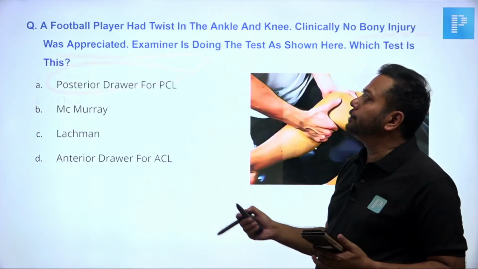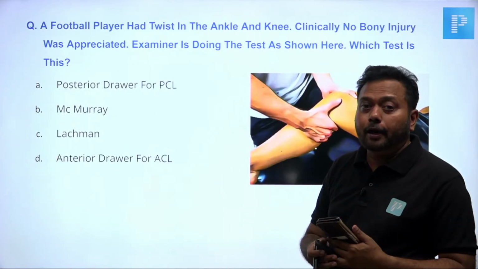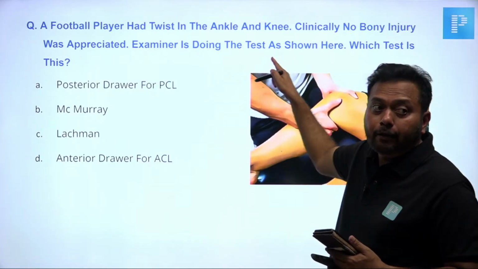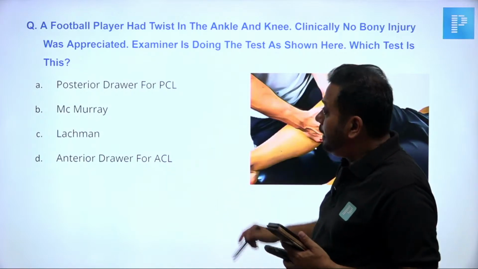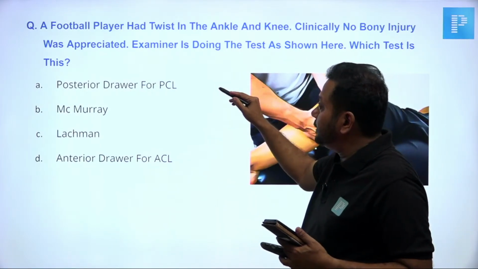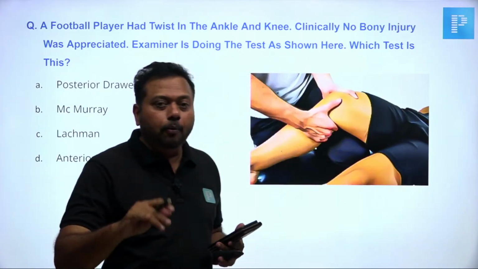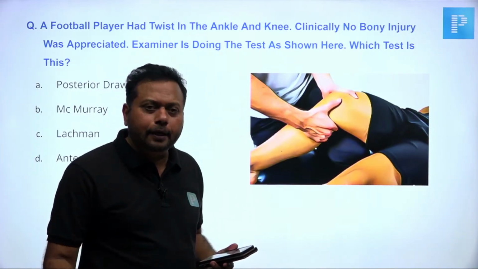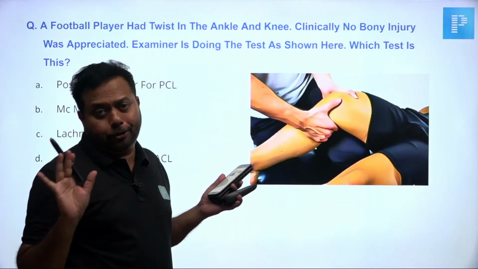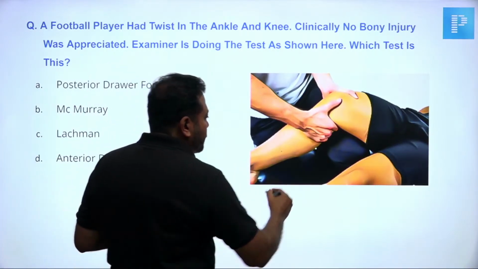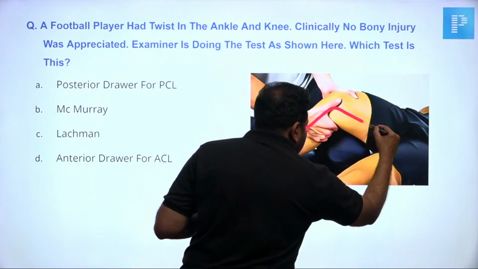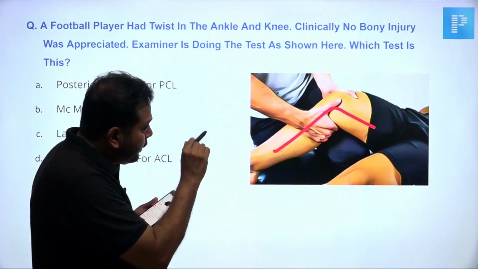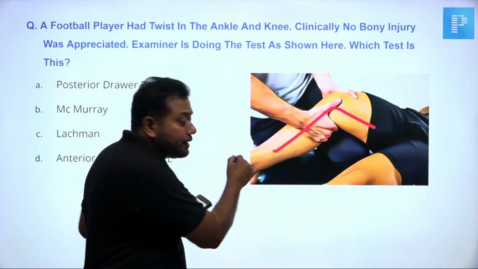This was an asked question. I don't know in which session it came, morning or afternoon. A football player had a twist in the ankle and knee, and clinically no bony injury. The examiner is doing a test. What is that? The most common thing to get injured is the anterior cruciate ligament, and this is the picture I am able to see. The knee is bent to 20 to 30 degree flexion only, not 90 degree flexion, and the examiner is not sitting over the foot.